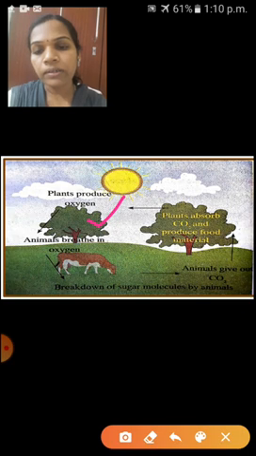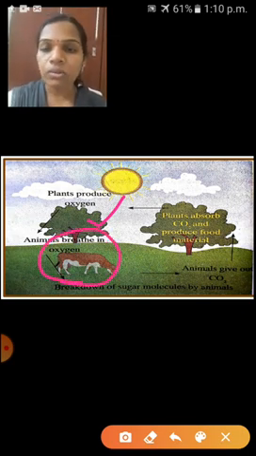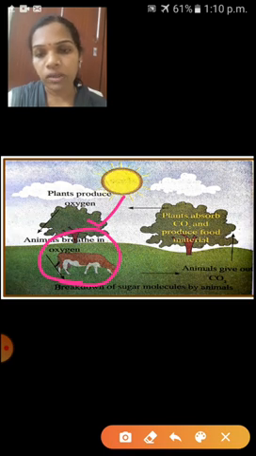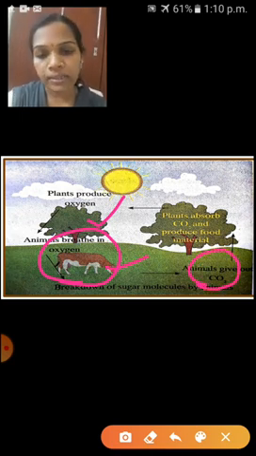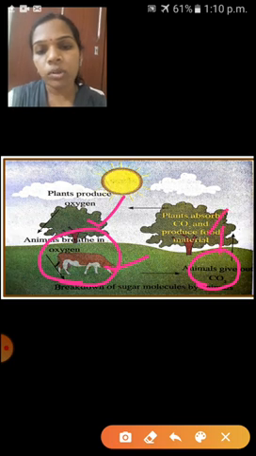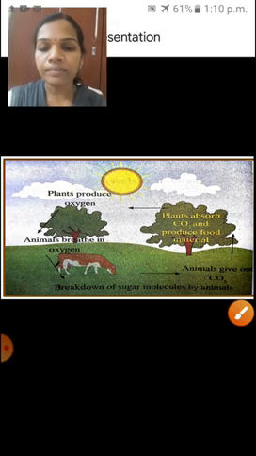So who will breathe? Who will use that oxygen during breathing? All animals are using that oxygen from the atmosphere. So during the respiration process, what are we releasing? We are releasing carbon dioxide. That carbon dioxide is absorbed by plants. Understood, children? I will tell once again here.